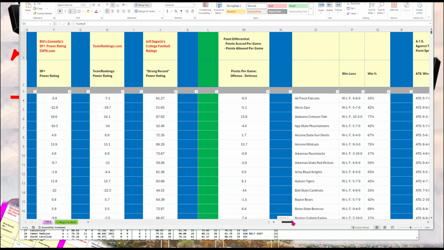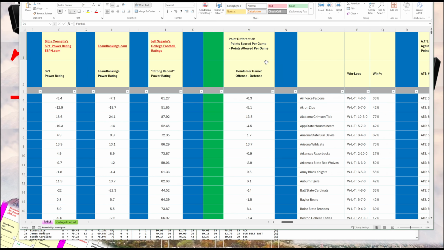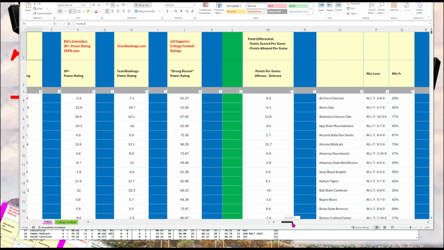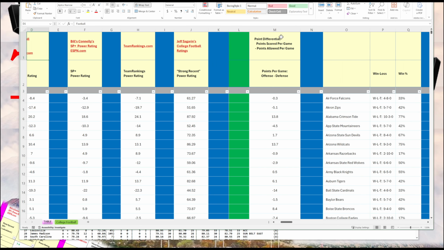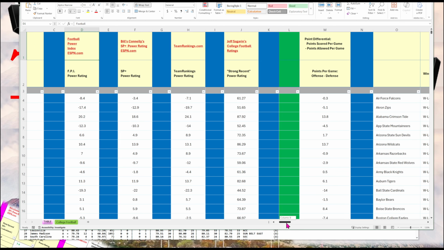Next to them, I include a point differential, which is offense versus defense: points scored per game minus points allowed per game for all the teams. And these are just raw stats. Part of the reason why I did that was if you don't have the power ratings, this gives you an idea of the strength of the teams.